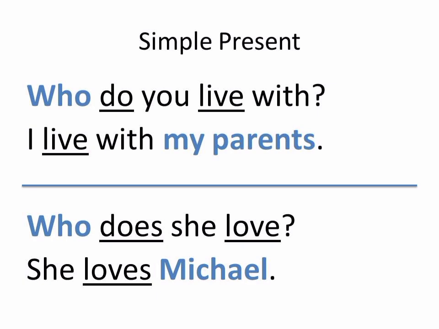Next, who does she love? So this is a normal question that you are used to. Who asks about my car. So the answer, she loves my car. This time with loves we add s because in simple present with he, she, it we add s. But in the question we don't add s because we have the auxiliary verb there. So love, no s.